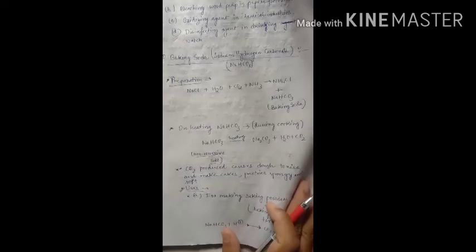Okay, so these conditions produce sodium salts of acids, which are normally used as baking powder.